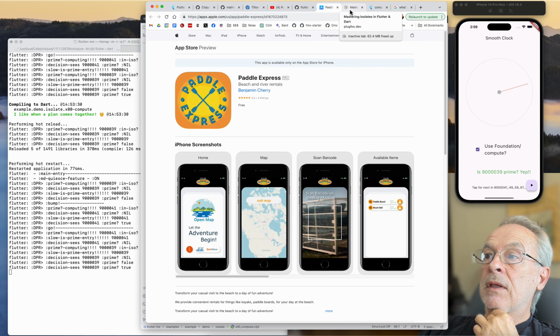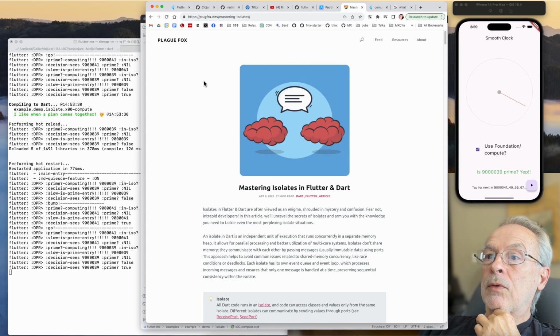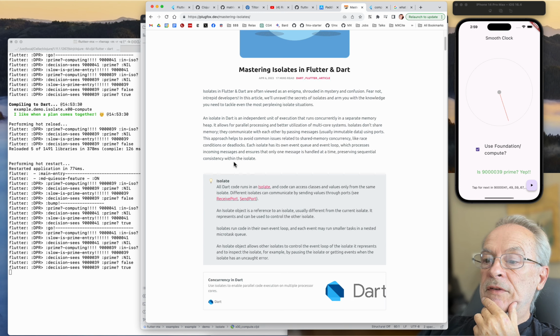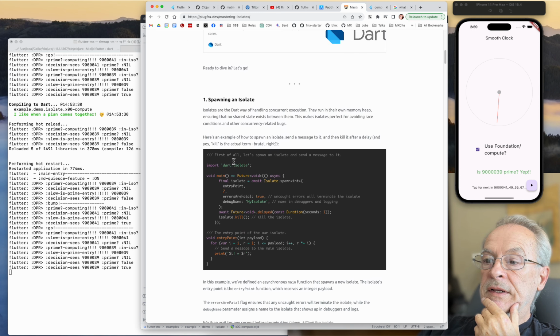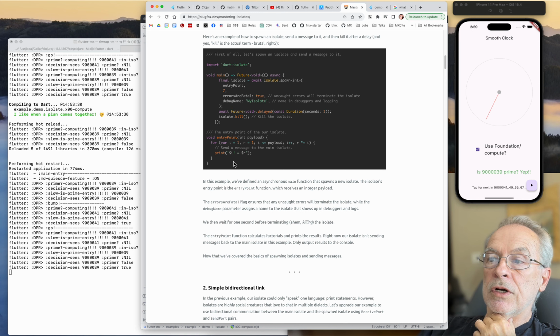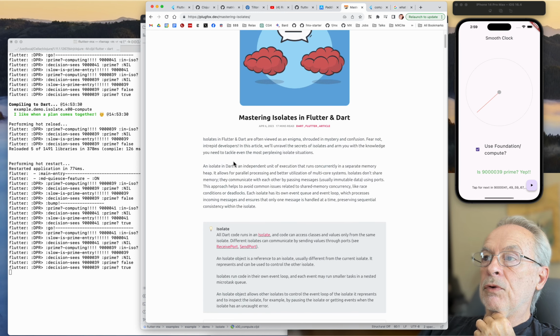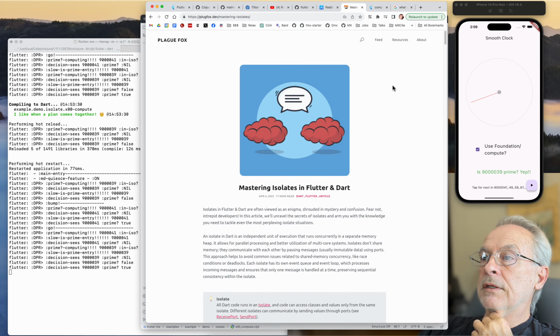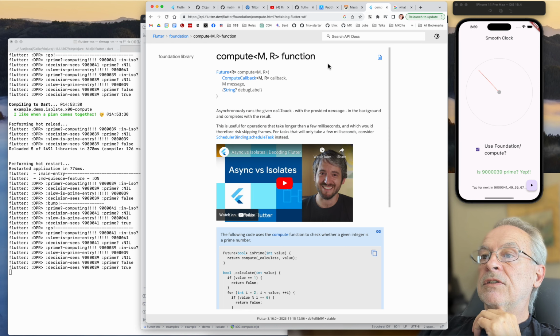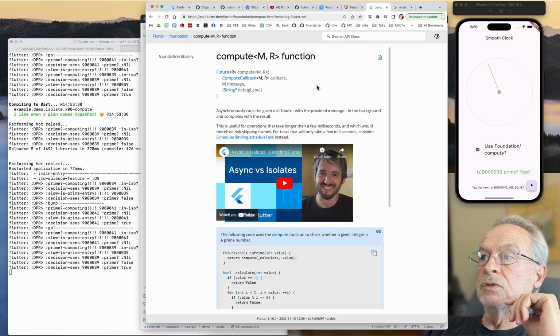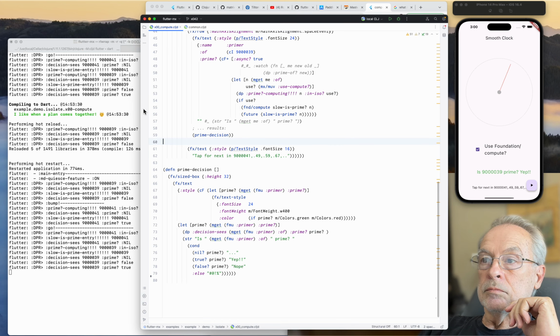Lately I've been looking at isolates, and I want to give a shout out to Plague Fox for that. Great stuff on isolates and all that. I basically took all this and ported it to ClojureDart to get me rolling on isolates. So thank you, Plague Fox. And this is the compute function that you saw. So let's get back to our problem here.